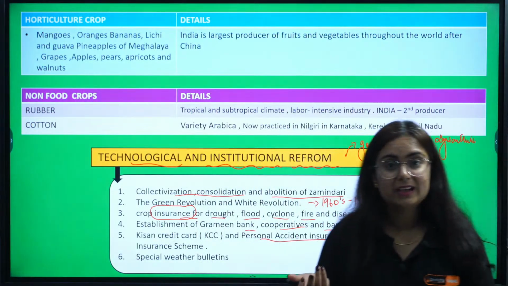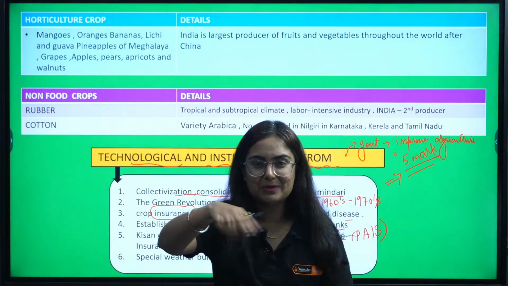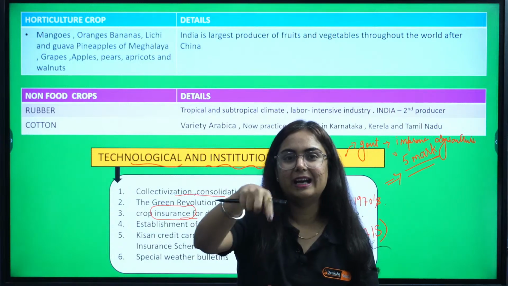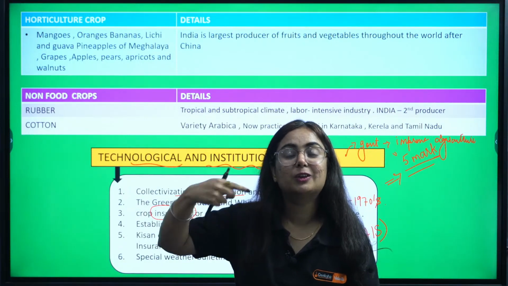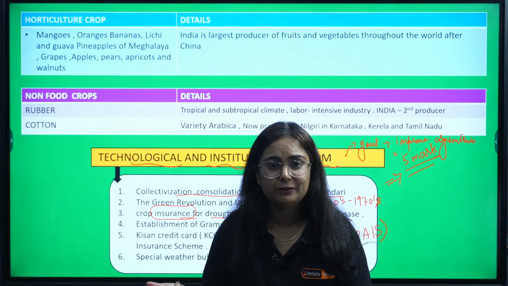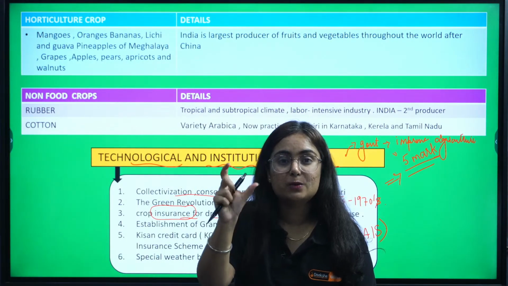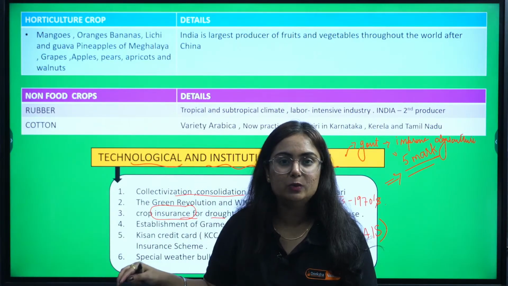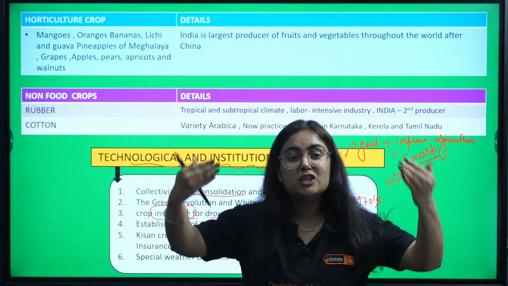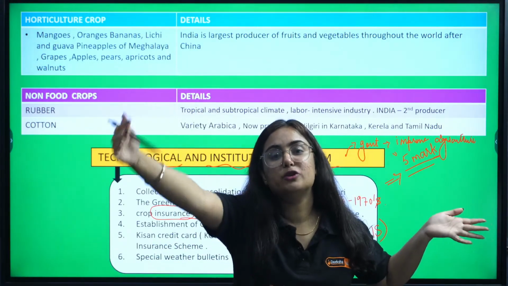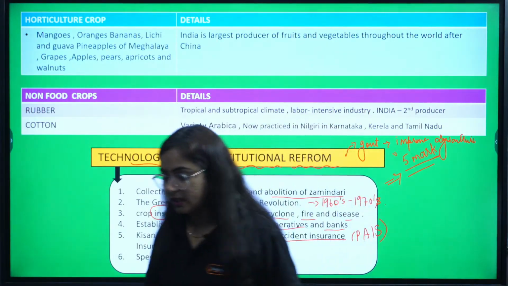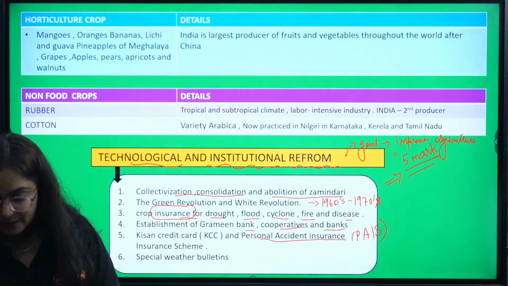Special weather bulletins. I have seen so many ads where a farmer is sitting in the farm calling a number, saying the weather is getting bad, and what steps can be taken to save the crop. This is an initiative. Weather bulletins are seen on radio, newspapers and all channels, to make them aware of what is going to happen tomorrow. Will there be heavy rain? Then they can take precautions in advance. So these are the steps taken.